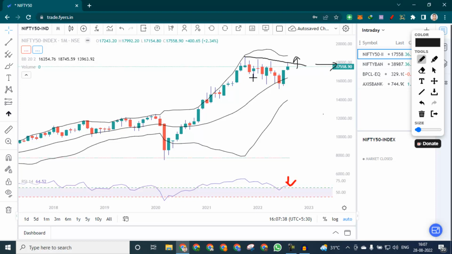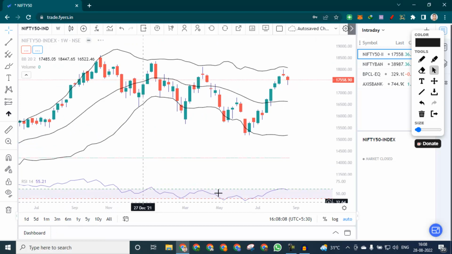That is one thing. And you can also see that there is a broader channel on the downside. So as long as this is not broken, we are not going to decide the trend. But as of now, on a longer term basis, it's kind of bullish, but the overall trend is still negative. It's a continuation of a previous negative trend.